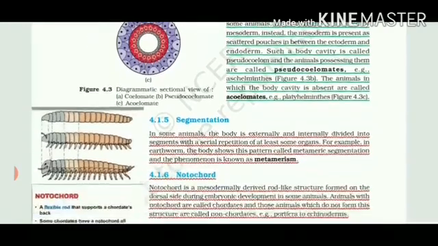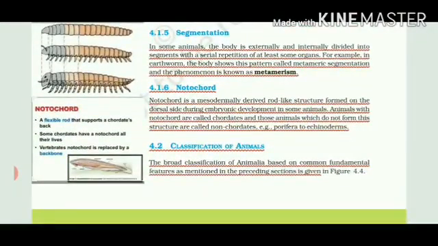Now coming to the 5th basis of classification, that is called segmentation. If you have seen millipedes, centipedes, insects, and even the earthworm, leech, nereis, their body is divided into many segments. So that is just a repetition of few organs. That kind of segmentation is called metameric segmentation, and this phenomenon of having so many segments in the body is called metamerism.